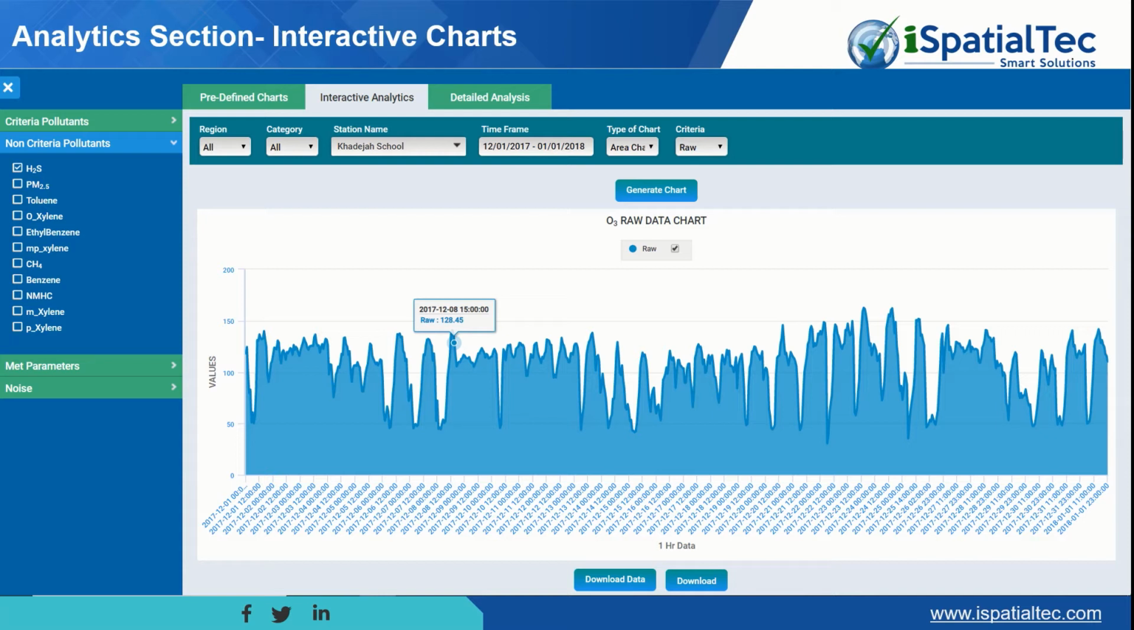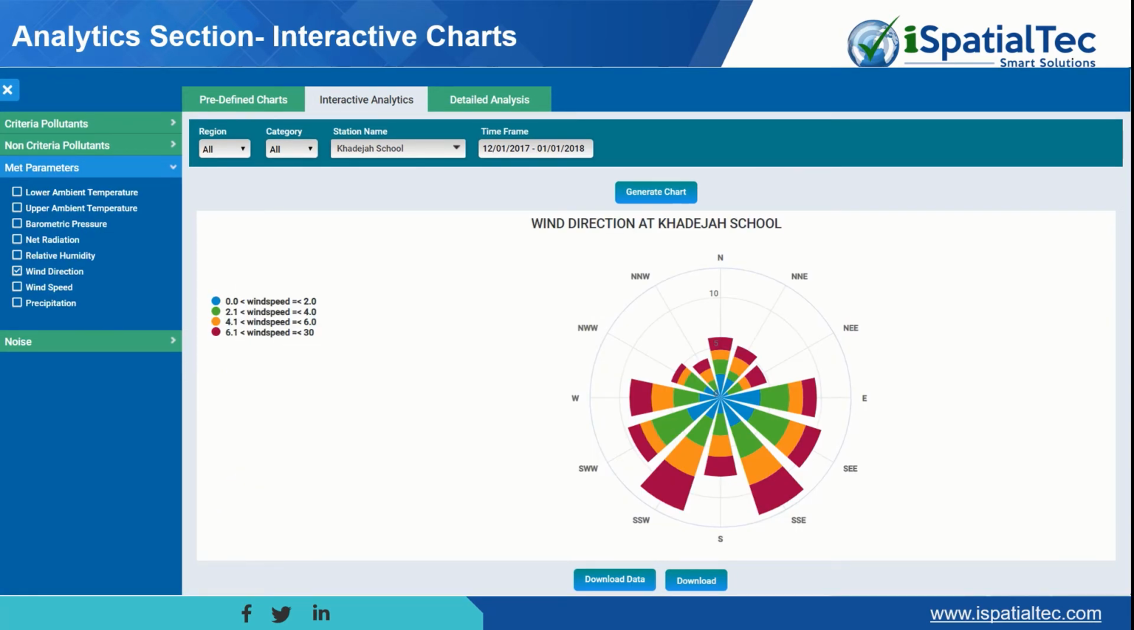And also now we can apply multiple combinations of it, the same way we have done for the critical pollutants and the non-critical pollutants. So they can apply the filters, and the same common functionalities of download data and download the reports. Here you can see the met parameters.